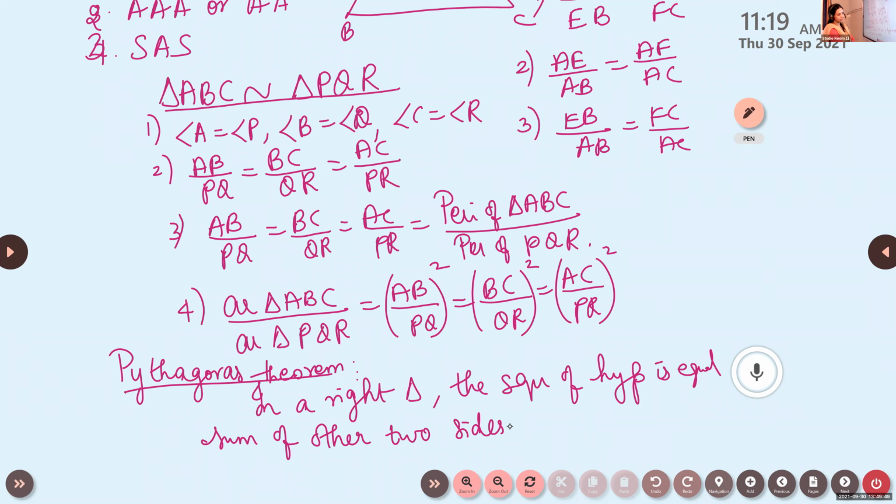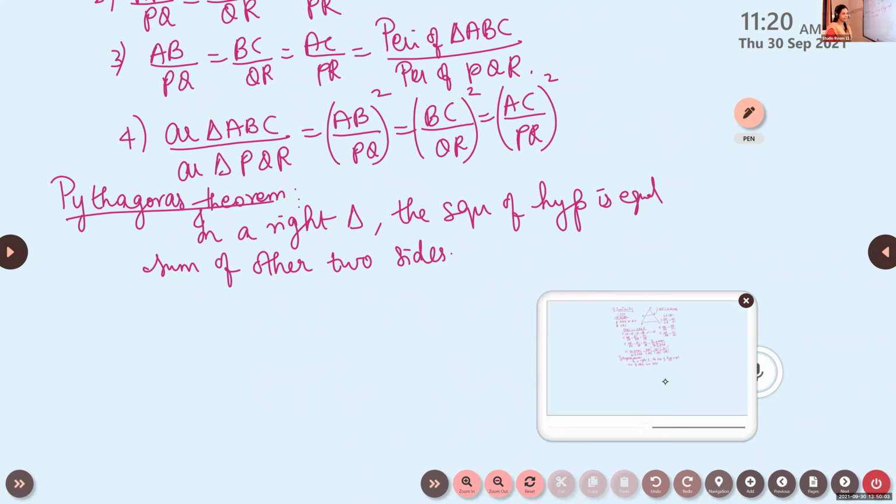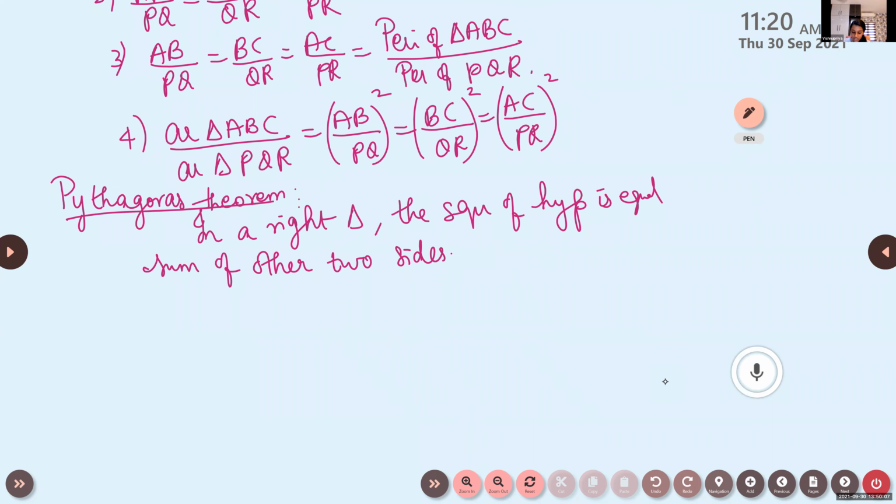I've asked you to learn it by heart. Based on this, so many problems will be asked. That's very important. What is it? A perpendicular is drawn from the vertex of the right angle to the hypotenuse. Triangles on the side of the perpendicular are similar to each other and similar to the whole triangle.